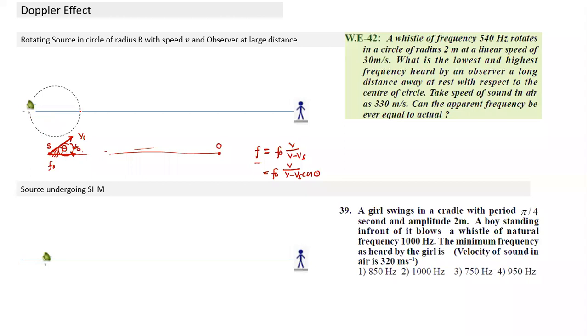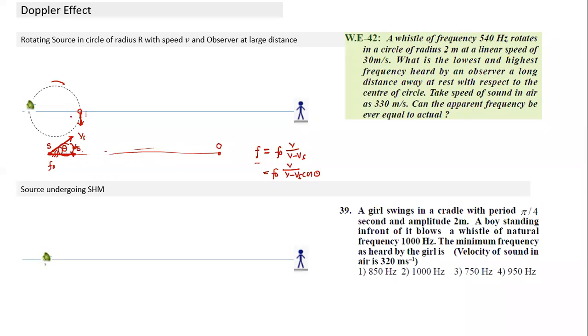If the source is moving like this, when the source is passing through this point, this is the direction of velocity. If this is the direction of velocity, theta is 90 degrees. Hence, when you substitute theta equal to 90 degrees, it becomes F0. It will observe the same frequency.